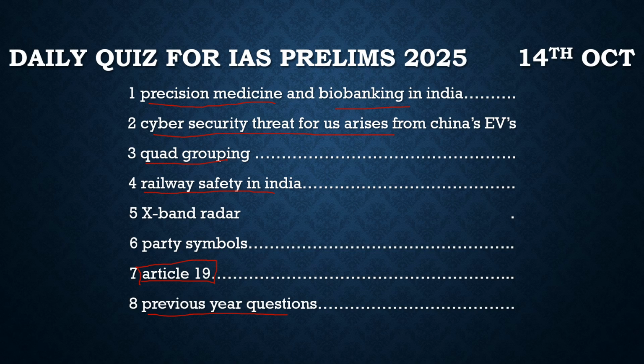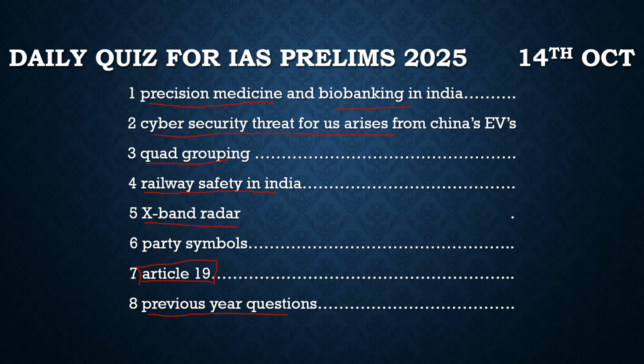Then after that there was another article. It is about the X-band radar. Why is it in the news? Because the IMD has installed these X-band radars in the Wayanad district of Kerala, where we recently saw the landslides happen. So what does this X-band radar do? It will give precise predictions about the rains and the weather conditions of that particular area, and help in curbing disasters to the highest extent. So with respect to the X-band radar, we will solve a prelims based question and get more idea about it.